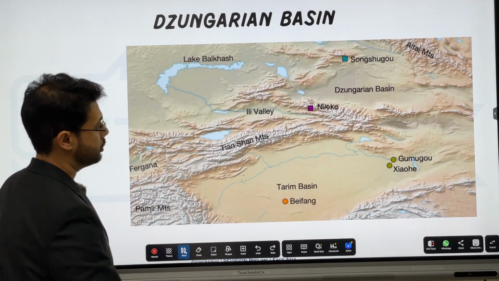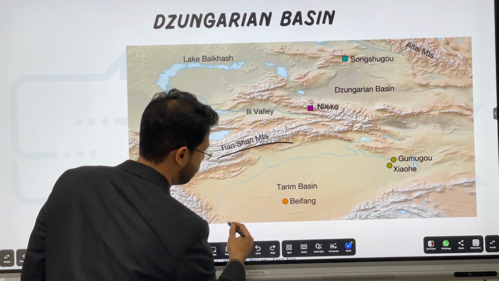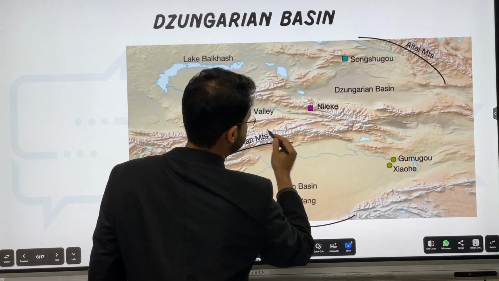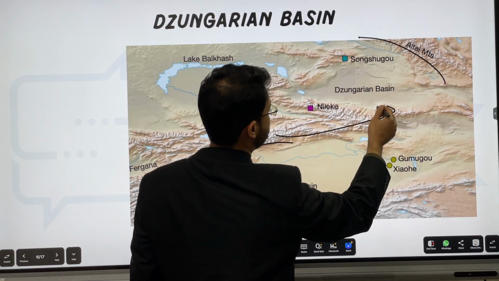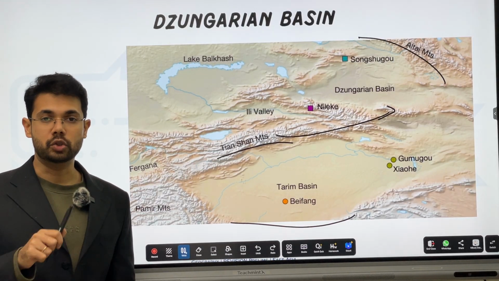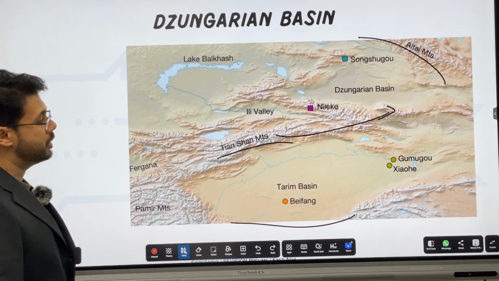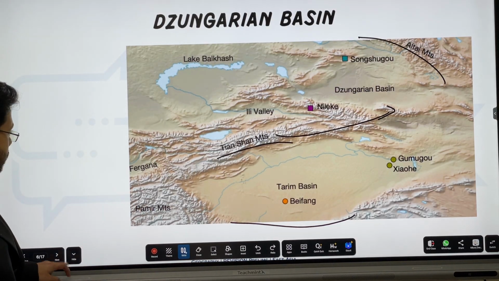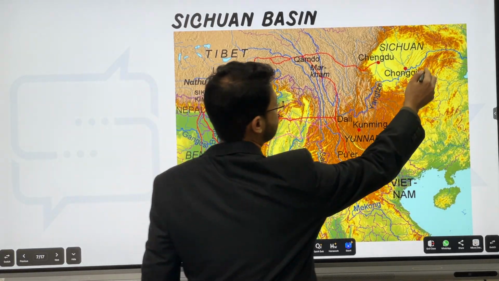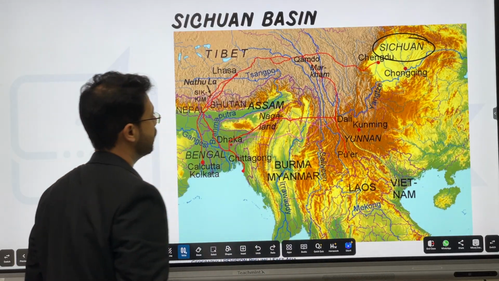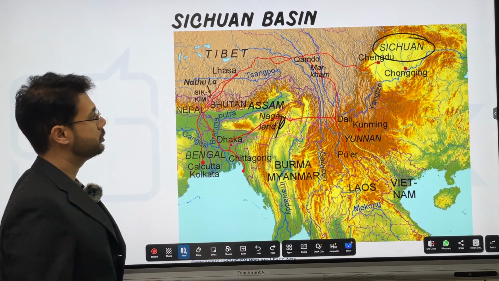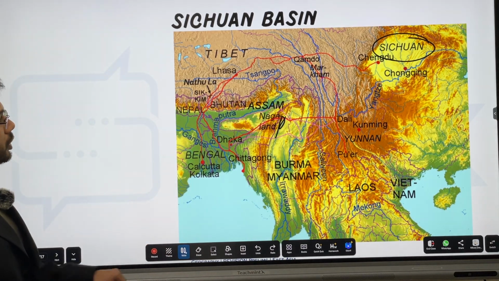Similarly, we have the Zungarian Basin. So, Tarim Basin was here, Tian Shan and Kunlun Shan would be here. Zungarian Basin is here, this is surrounded by Altai Mountains. Tian Shan extends over here and forms the Zungarian Basin over the north. Many books spell it as Jungarin, starting from a J, but even this more local language works. Third important basin is the Sichuan Basin, right here. Okay, that's way east. In fact, our Nagaland is here. That is way east. You just have to remember there are 3 basins. The third one is called the Sichuan Basin.